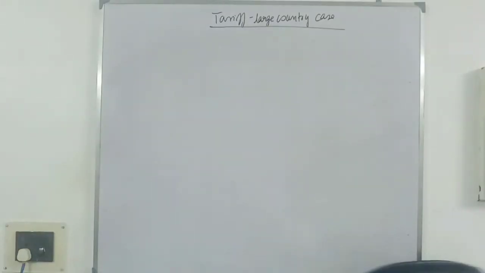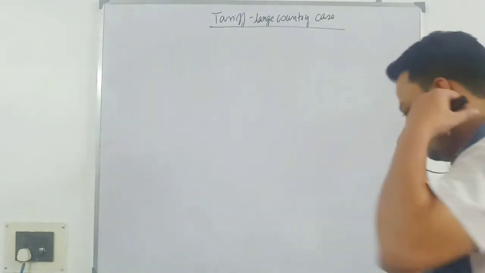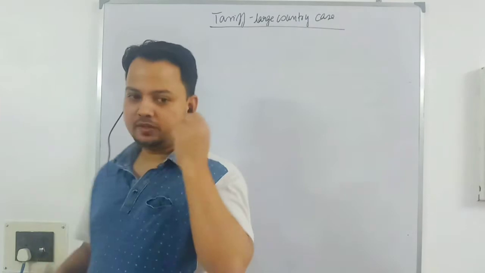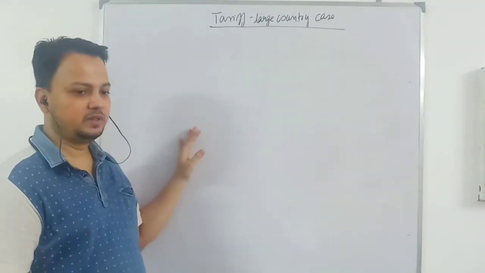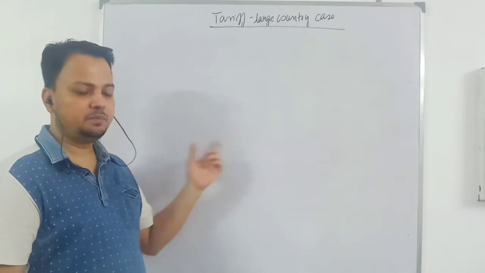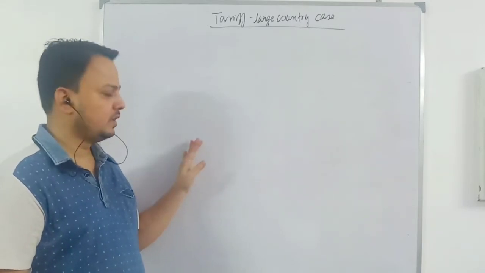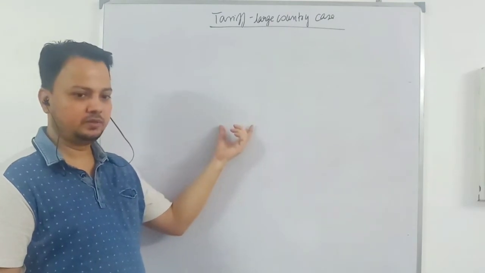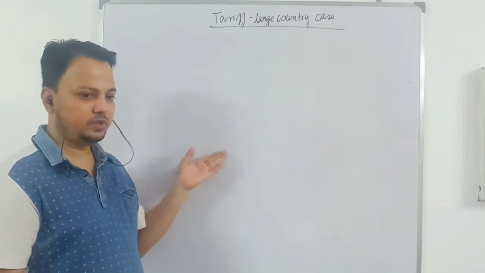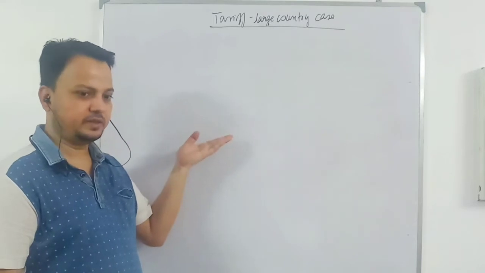I'm going to do the large country case. In the previous lecture, we looked at a small country case, in a partial equilibrium setting. When a tariff is imposed, what is the impact of the tariff? In the case of a small country, it cannot influence the terms of trade. What happens when a small country imposes a tariff is that the domestic price changes.